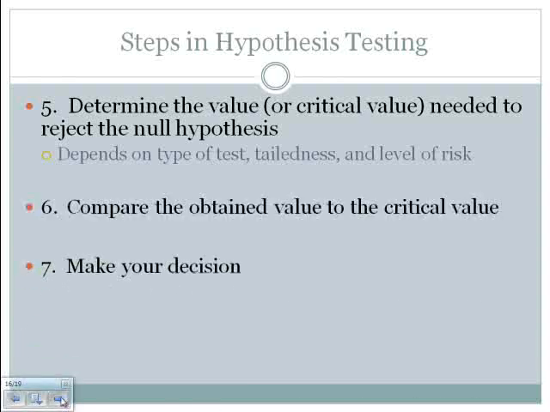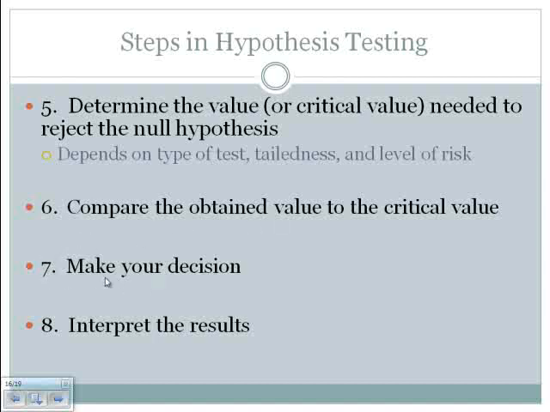Step number 6, 7, and 8. 6 is compare the obtained value to the critical value. That's exactly what you did in Link to the Future 3. You didn't know you were doing it then, but you're actually doing step number 6.